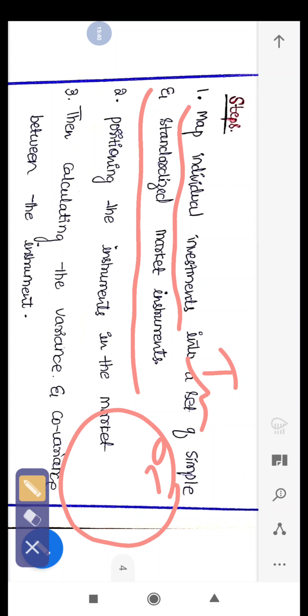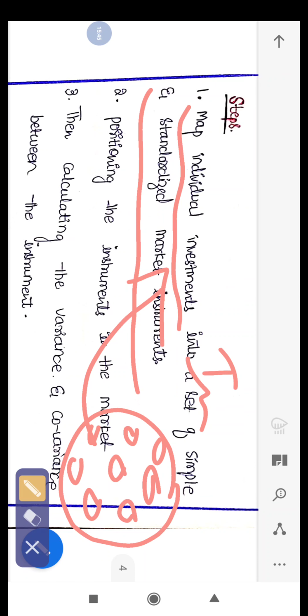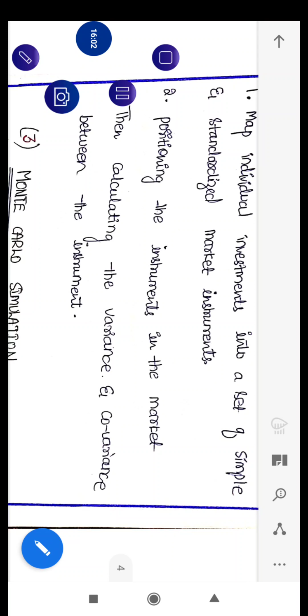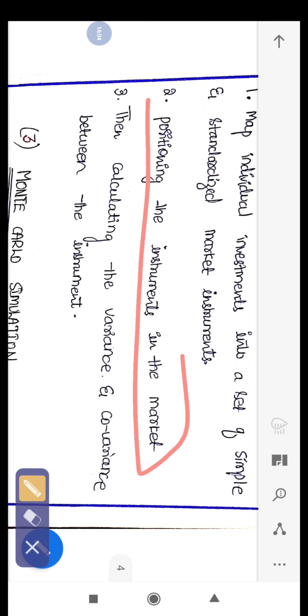Bring all the individual securities and make this one standardized market instrument, so that it will be easy for predicting the risk. We can call it a portfolio, a basket of investments. So positioning the instrument into the market.